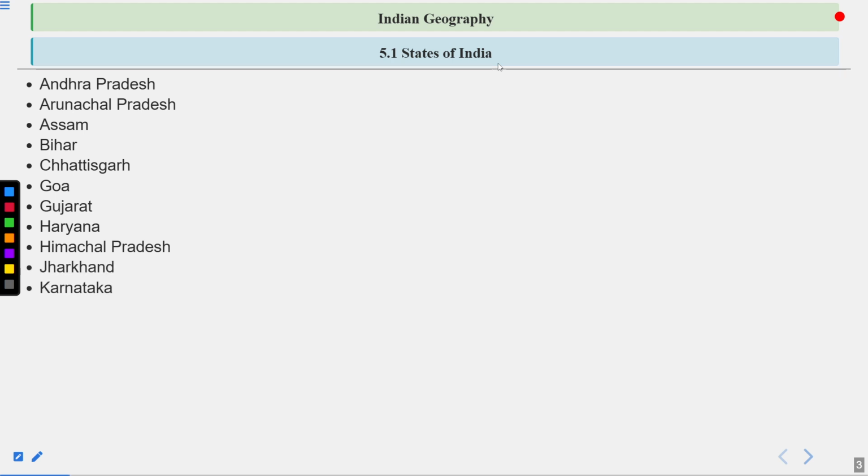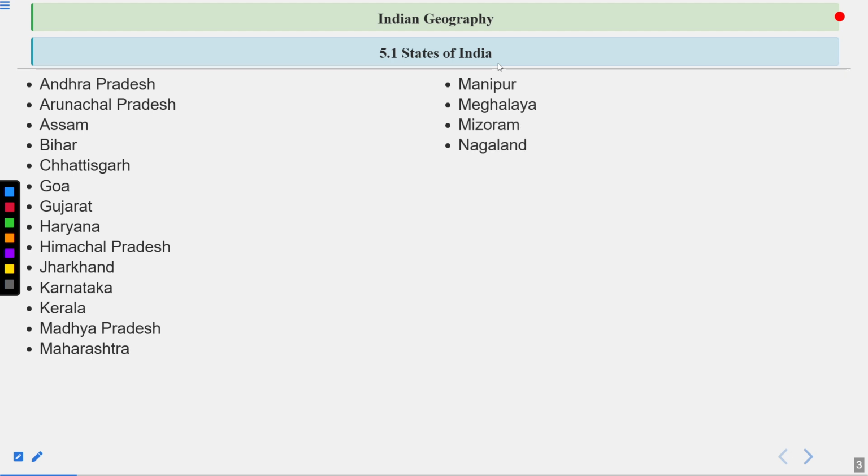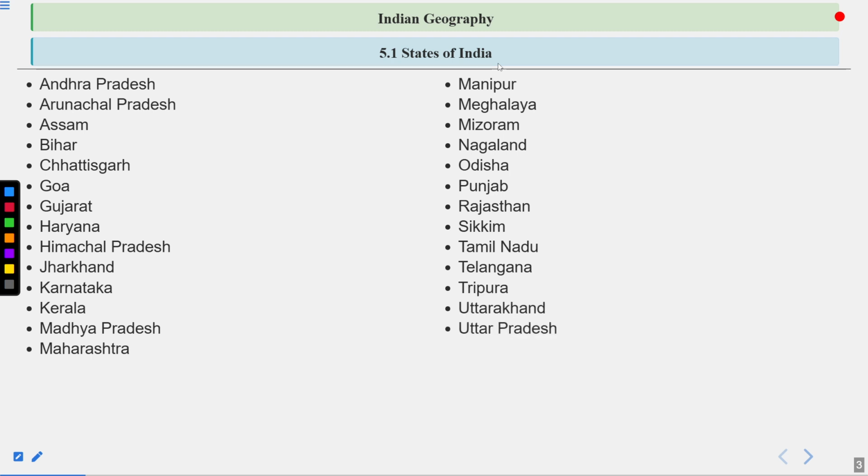Jharkhand, Karnataka, Kerala, Madhya Pradesh, Maharashtra, Manipur, Meghalaya, Mizoram, Nagaland, Odisha, Punjab, Rajasthan, Sikkim, Tamil Nadu, Telangana, Tripura, Uttarakhand, Uttar Pradesh, West Bengal.